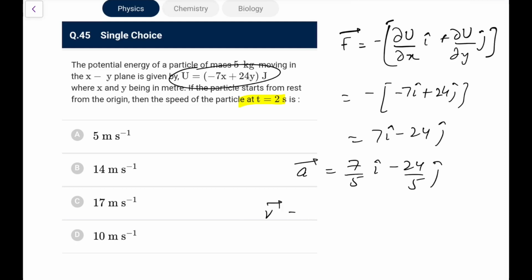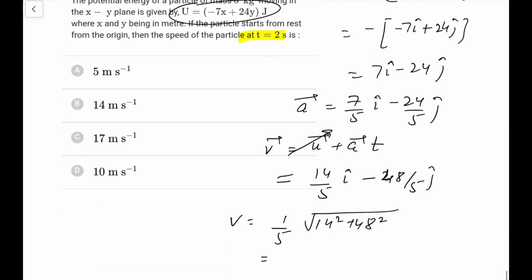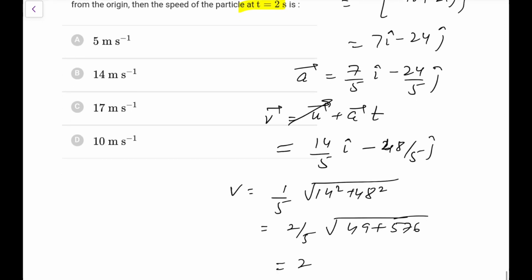So velocity at t equal to 2 seconds, because acceleration seems to be constant, so u plus at, u is 0. So that would be multiplied by 2, that would be 14 by 5 i cap minus 48 by 5 j cap. So the speed would be 1 by 5 under root of 14 square plus 48 square. I can take 2 common, let me take common 2 by 5, that would be 7 square, 49, 24 square is 576, and 49 plus 576 is 625, that is 25. So it comes out as 5 into 2, that is 10 meter per second.